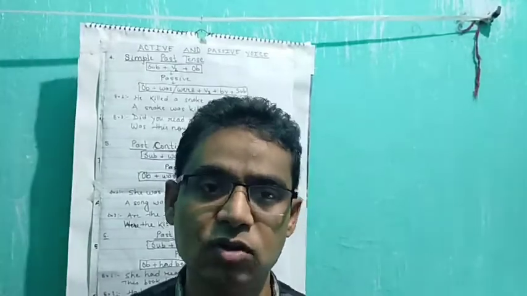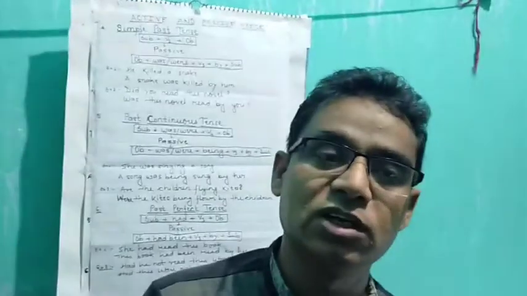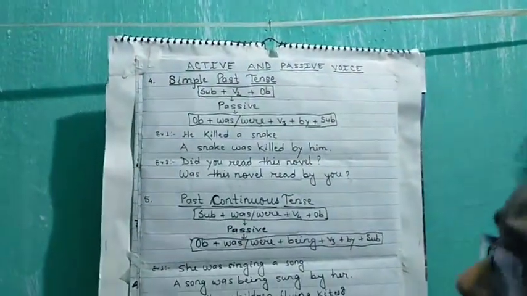In the previous class, we covered the rules of active and passive voice and also did the simple present, present continuous, and present perfect tense. Today we go through the simple past tense. First of all, how to identify the simple past tense?